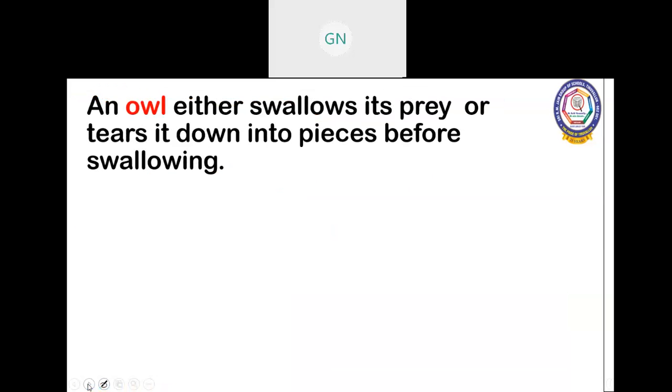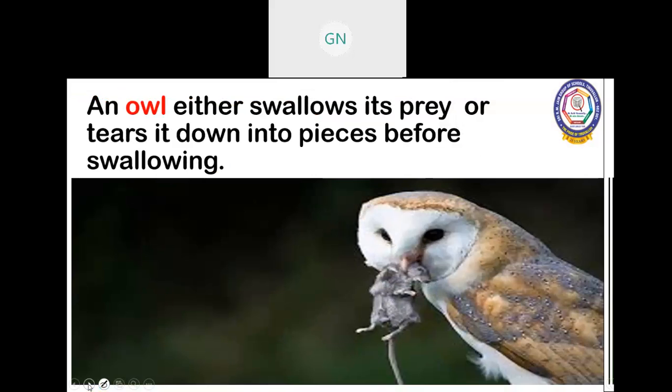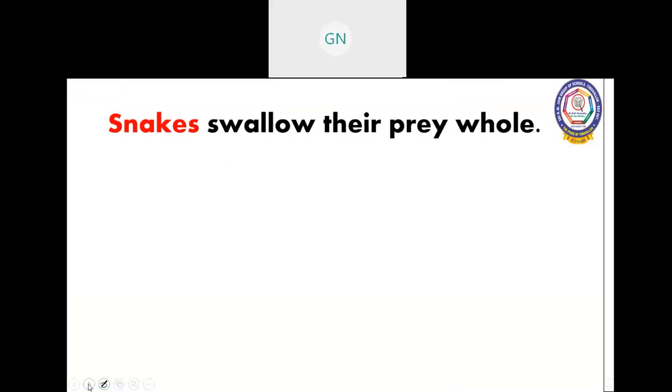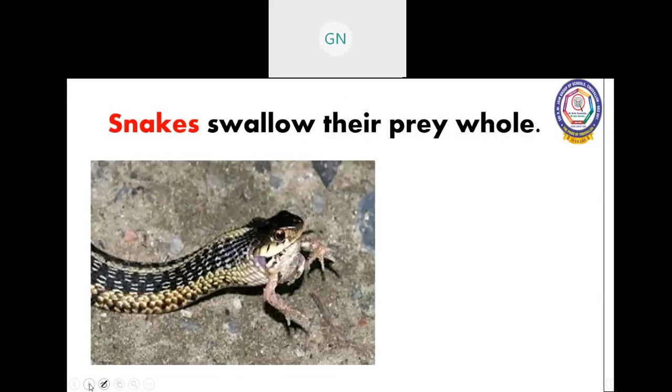An owl either swallows its prey or tears it into pieces before swallowing. Owls and snakes swallow their prey whole. It takes the prey as a whole, it will not tear.